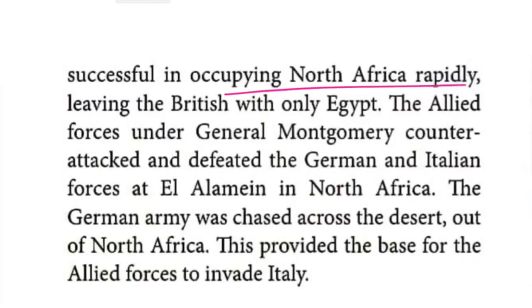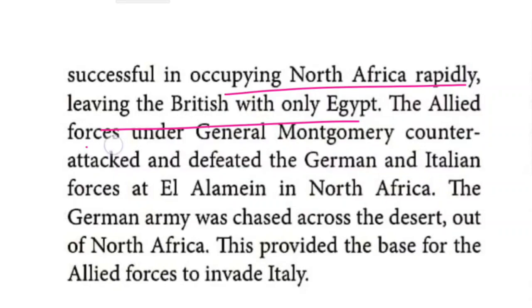In the initial stage, they quickly captured North Africa under General Rommel, leaving the British with only Egypt. Egypt also belongs to Africa, but Egypt alone was in the hands of Britain. The remaining part the Germans captured under the leadership of Rommel.